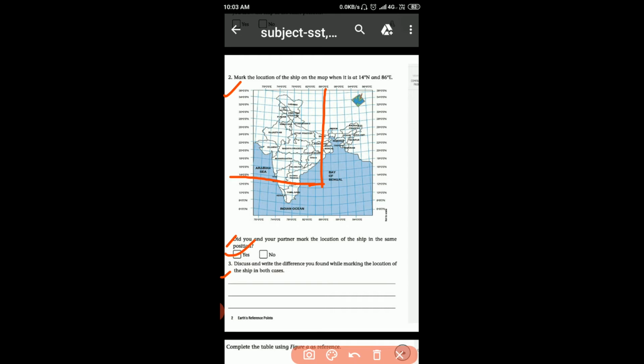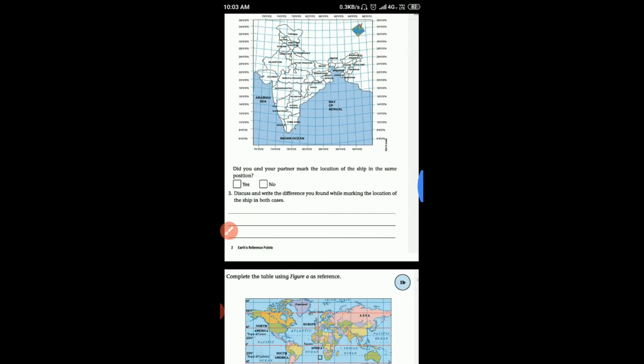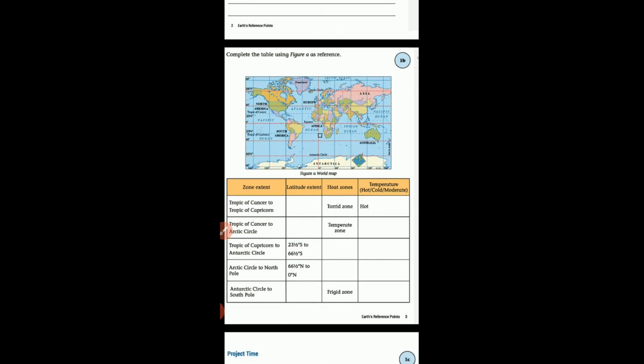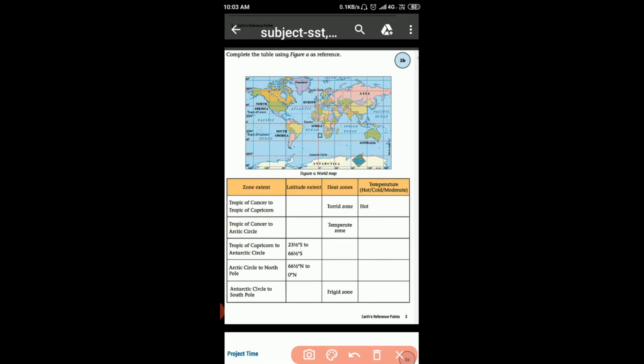Okay, students. Now move on. Next page, the third page. Complete the table using Figure A as reference. Okay. Now the zone extends from Tropic of Cancer to Tropic of Capricorn. Now students,